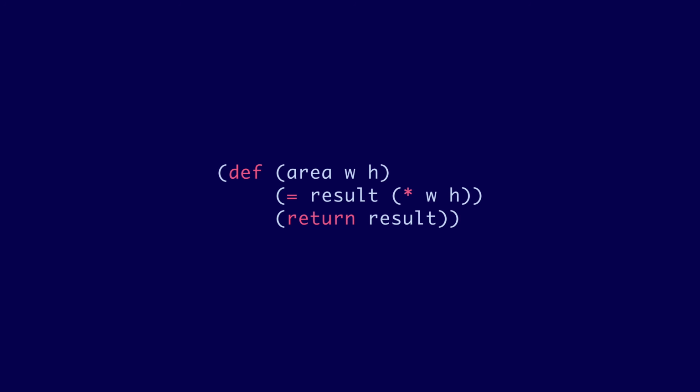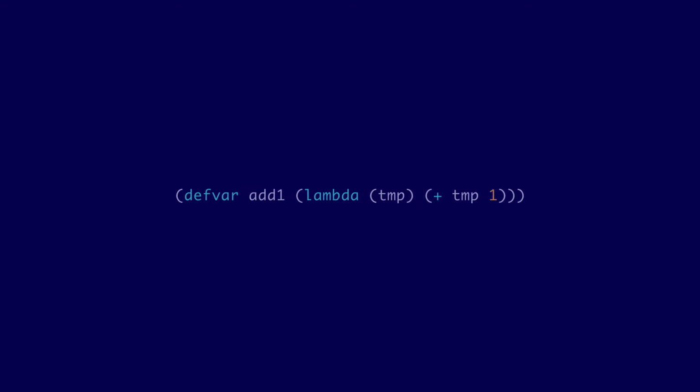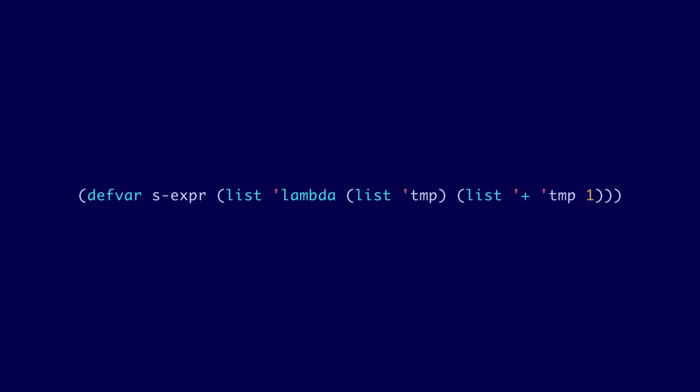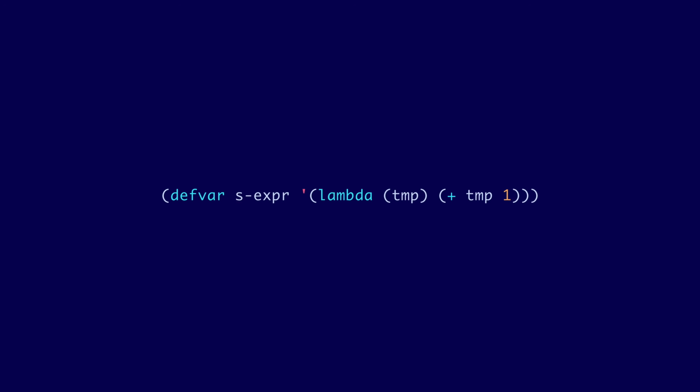There are lots of parentheses, but the benefit is that the data model for syntax is super simple, which makes macros really easy. For example, here's what a lambda that adds 1 to its input looks like in Lisp. And here's how we'd build this S expression syntax as data. That quote thing means I want to make an S expression for the variable lambda as data, not literally do a lambda. Kind of like how we wrapped variable names in a string in Python. In fact, that quote thing isn't just for variables, we can use it on the whole list. In general, that quote captures the whole next S expression as data instead of literally evaluating it as code.